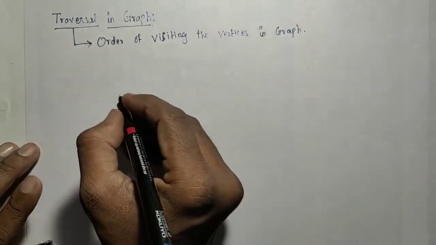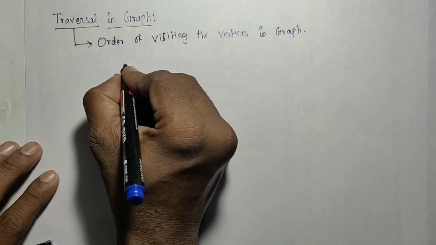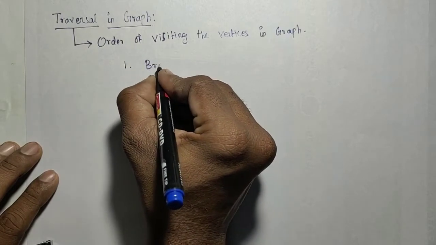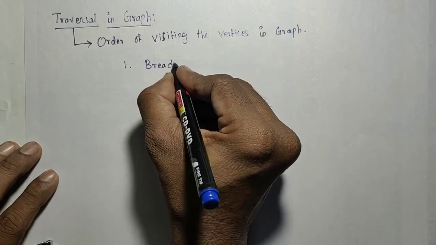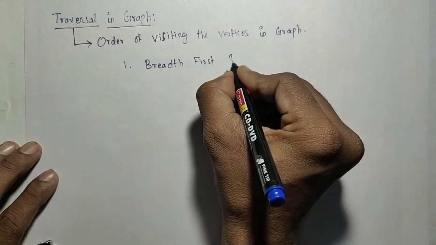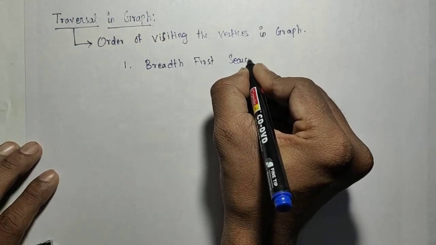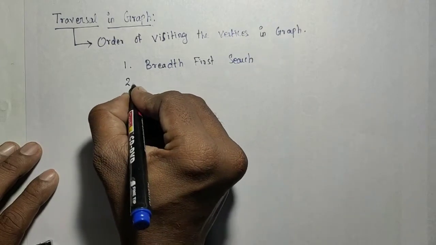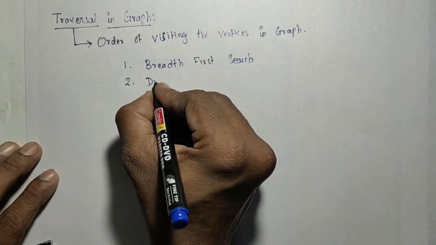Basically in graph there are two kinds. One is the breadth first search, and the second one is the depth first search.